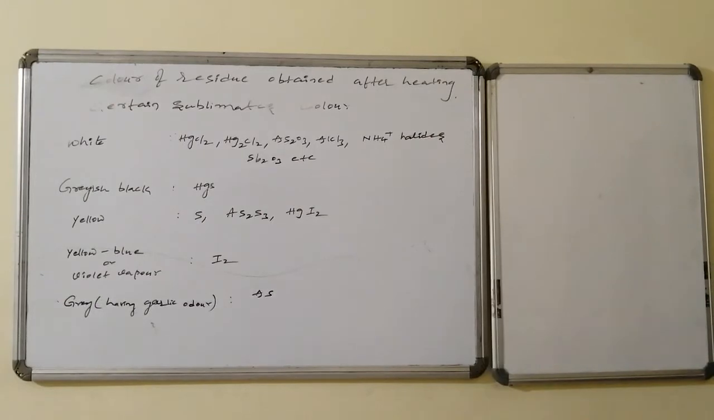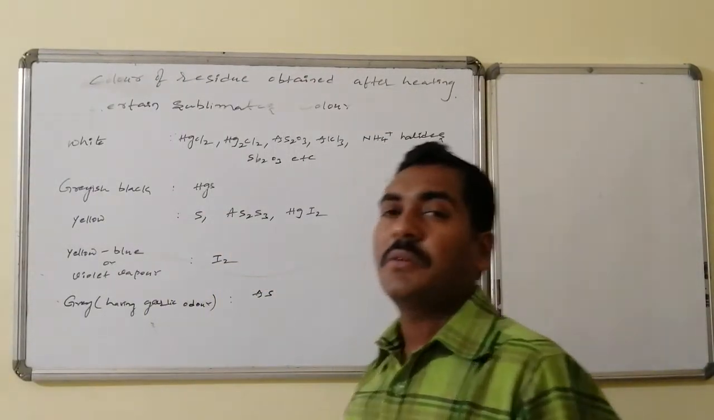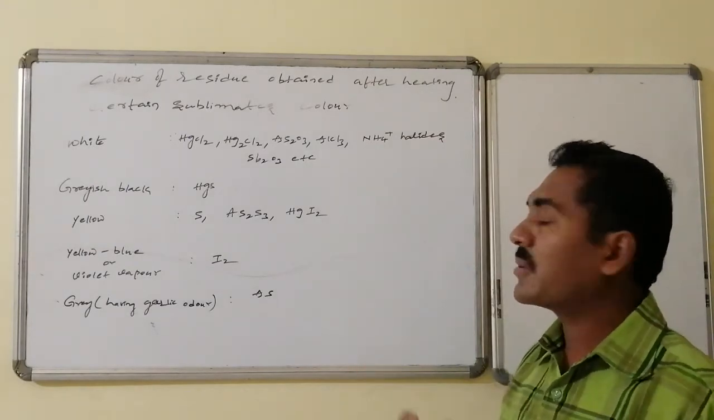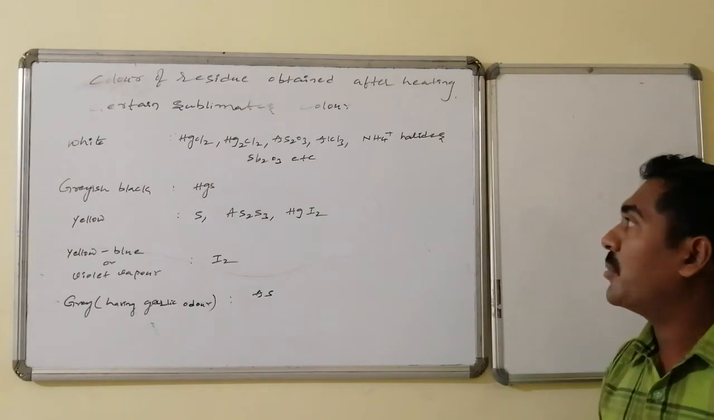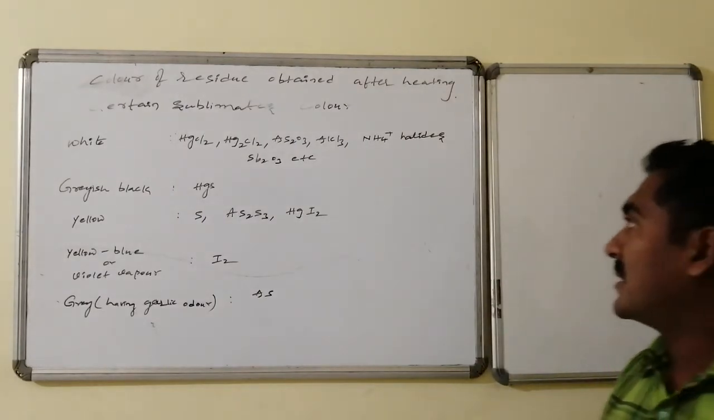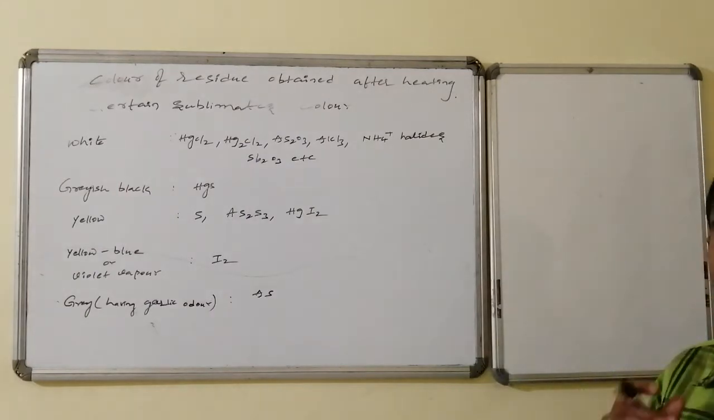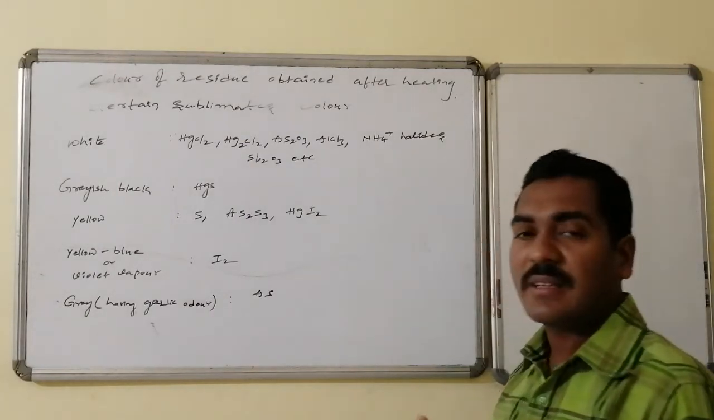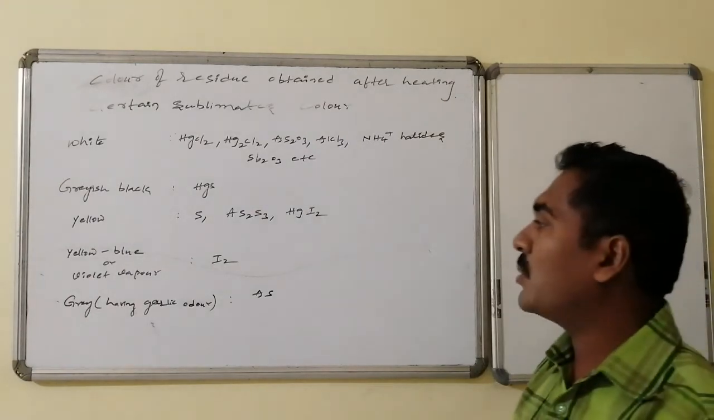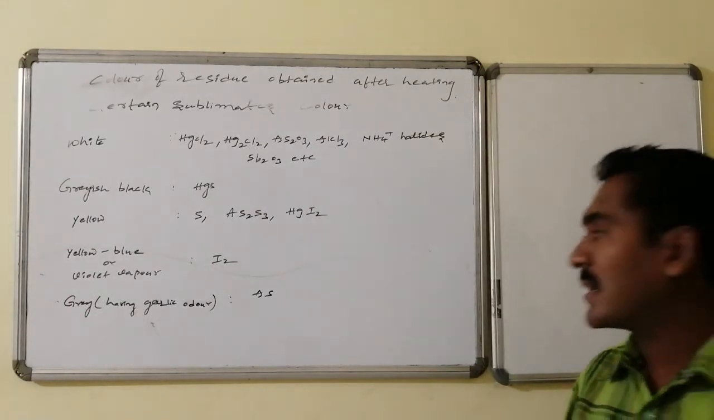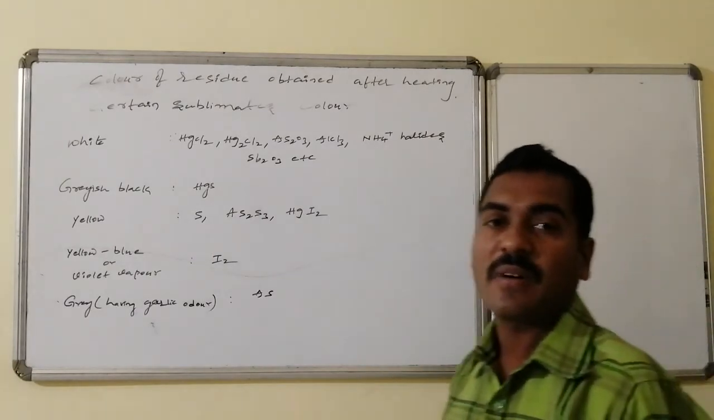Certain compounds will sublime, and regarding the colors of the sublimates, some of them are white in color. Those may be mercurous chloride, mercuric chloride, arsenic oxide, aluminium chloride, ammonium halides, followed by antimony oxides, etc. Some of them have grayish black color. Those are mercuric sulfide, whereas yellow colors are sulfur, arsenic sulfide, mercuric iodide, etc. Blue or violet vapors are obtained in the case of iodine, and a grey powder with garlic odor is obtained in the case of arsenic.